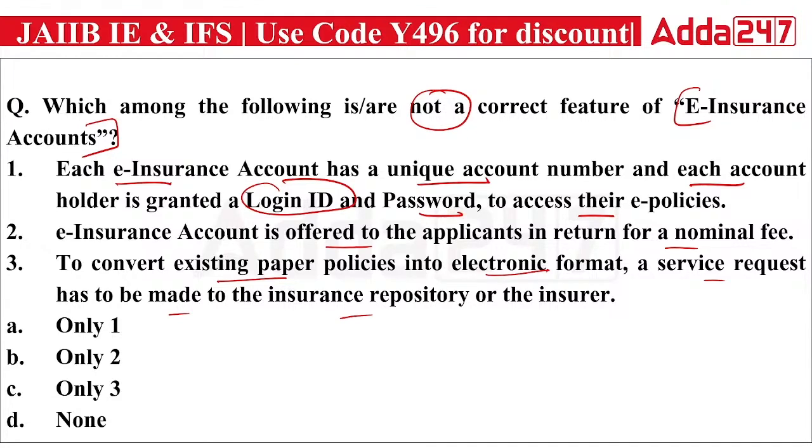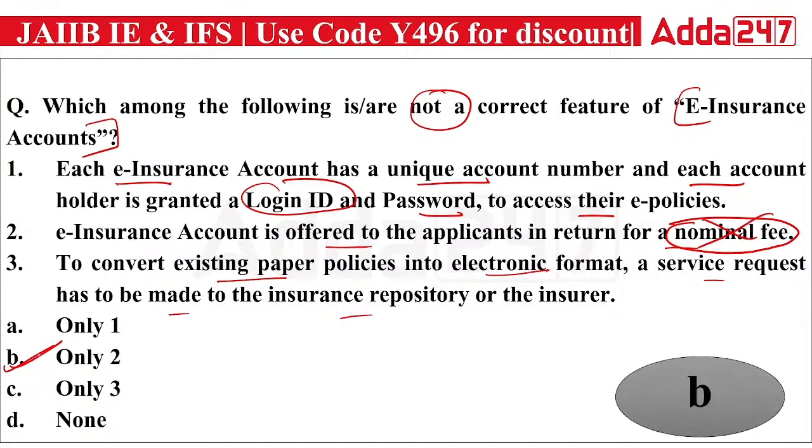Okay. So if you talk about the e-insurance account, the statement here that is not correct is actually the second one, because it is available free of cost. No nominal charges will be taken. The e-insurance account is a free of cost account. So it is not a correct statement, and the right answer is your B option.